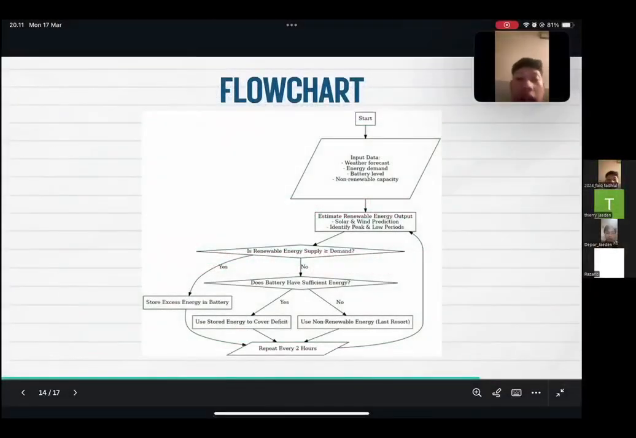We start to input data, and the first step is weather forecast, second energy demand, third battery level, and non-renewable capacity. After input data, we estimate renewable energy output. It's a solar and wind prediction. Second, identify peak and low periods. After that, is renewable energy supply more than or equal to demand? If yes, we store excess energy in the battery. After that, repeat every 2 hours. If no, does the battery have sufficient energy? If yes, we use stored energy to cover the deficit. If no, we use non-renewable energy. After that, repeat every 2 hours.